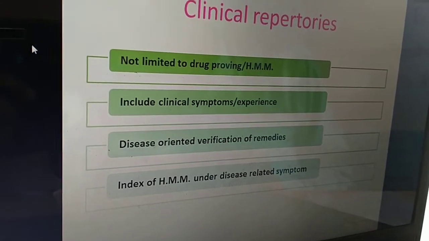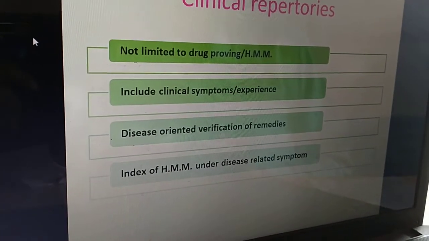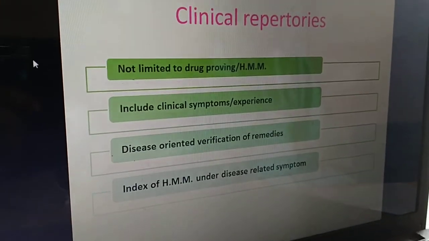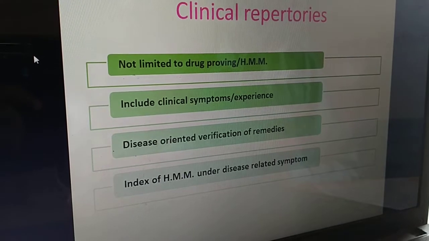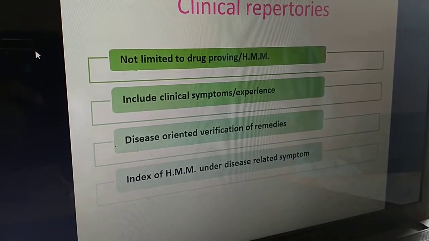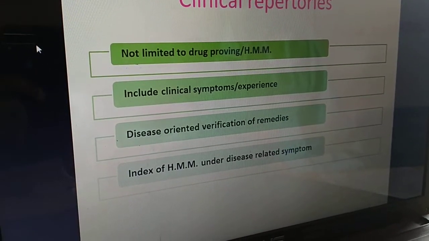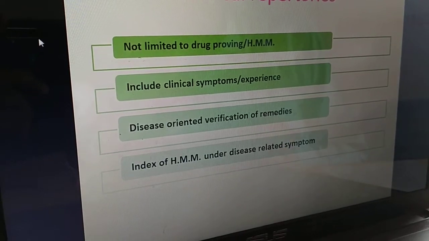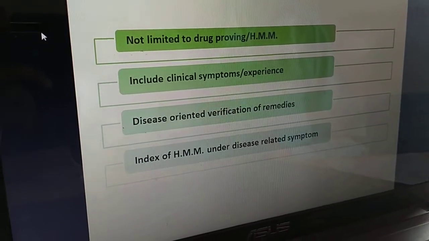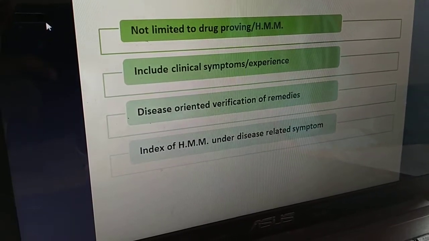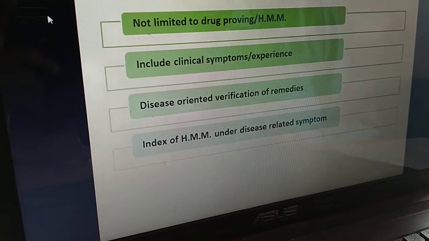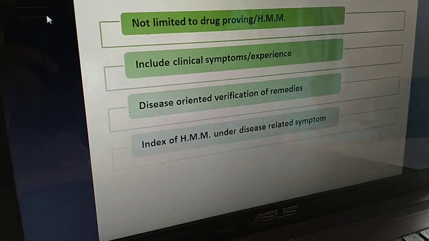For example, diarrhea. In general repertories, in Puritan repertories, we get this symptom only, diarrhea. But in the clinical repertories, we will find certain rubrics like enteritis, colitis, cholera, bacillary dysentery, amoebic dysentery. So these are the repertories which also index homeopathic materia medica under various disease related symptoms.